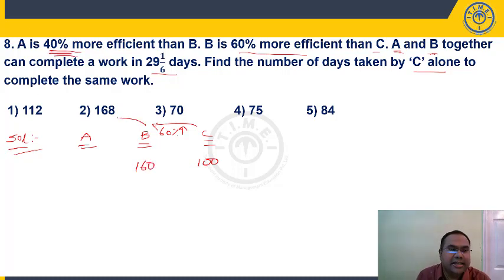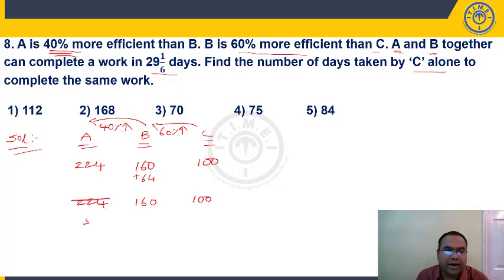A is 40% more efficient than B. So B's efficiency is 160, A is 40% more than that. 10% is 16, so 40% will be 64 more. 160 plus 64, 224. So A's efficiency 224 units, B's efficiency 160, C's efficiency 100 units.